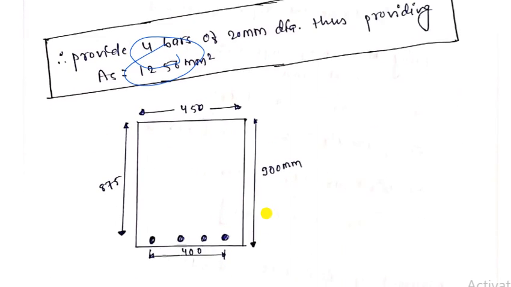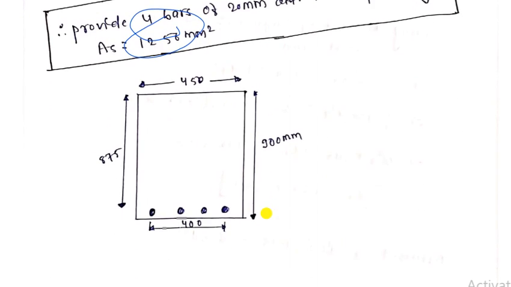So here I have inserted only 4 bars having the 450 overall depth, and the effective depth will be minus 25, 25, here 25, then it will become 400. Similarly this one is 900, we will minus this 25, 875. So these are the designs which I have given for the beam.